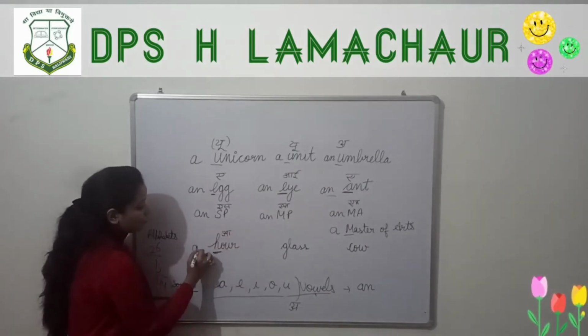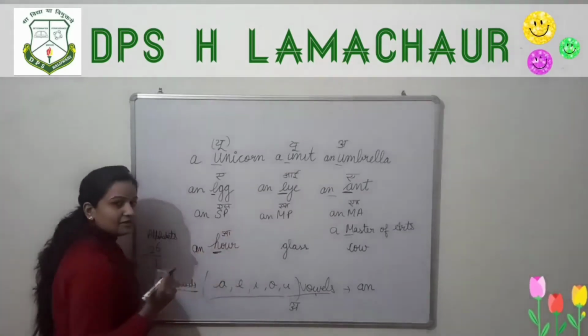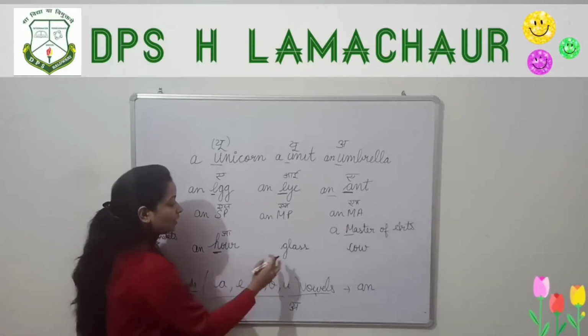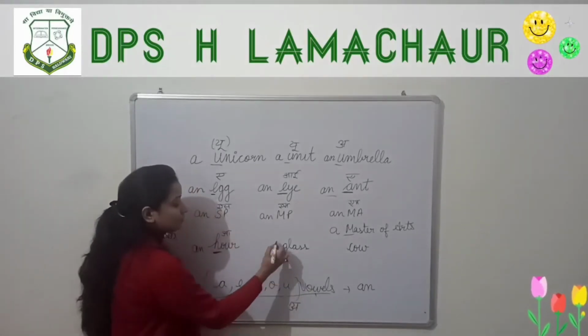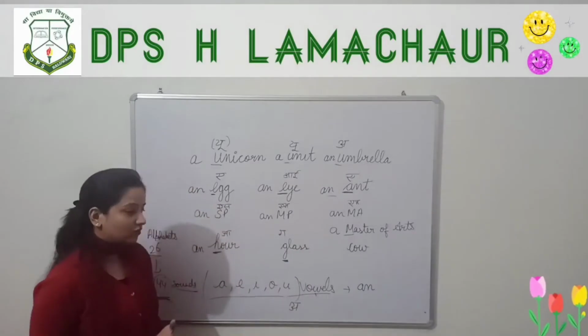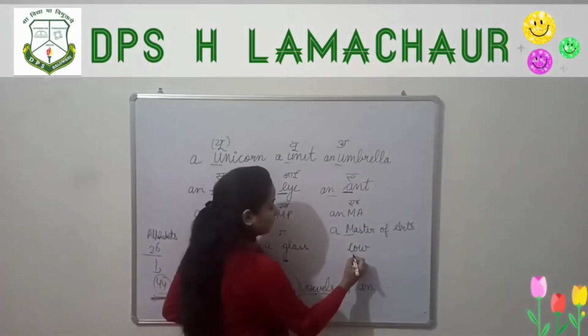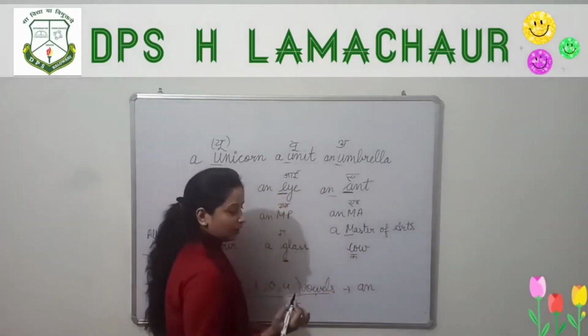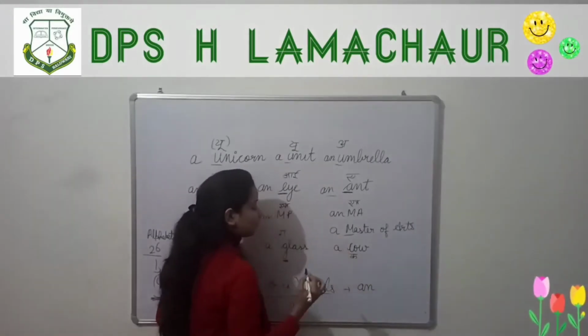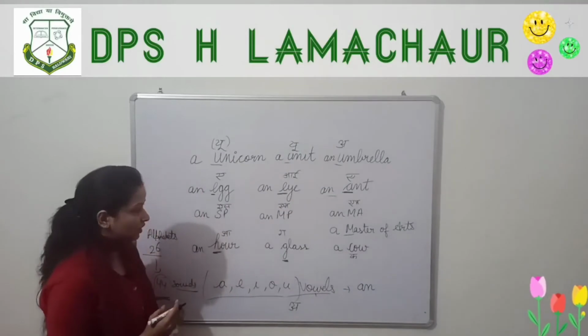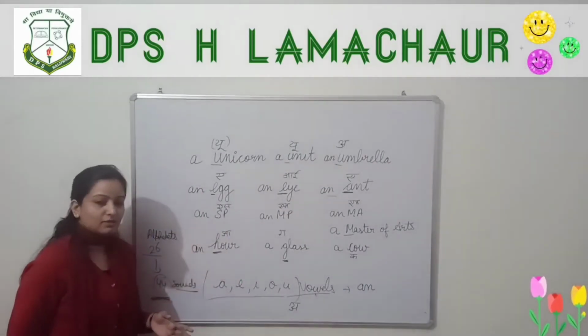So we have to use an, because R starts with a vowel sound. Glass, go. Go is not a vowel, so write a. Cow, ko. K. Ko is not a vowel, so write a. I hope now this much is clear to you.